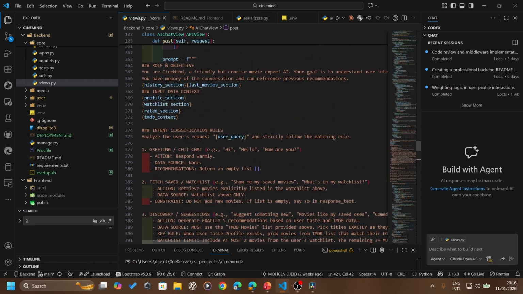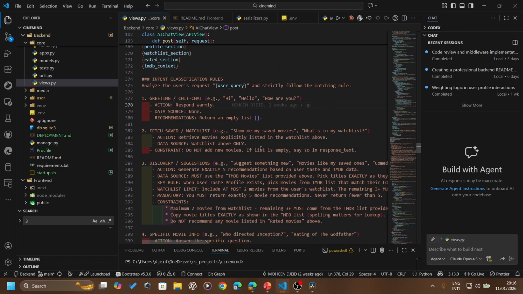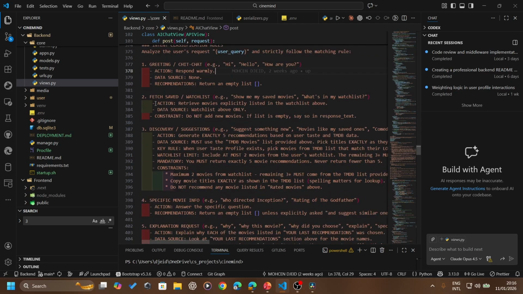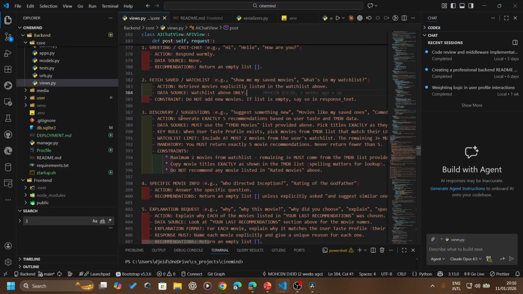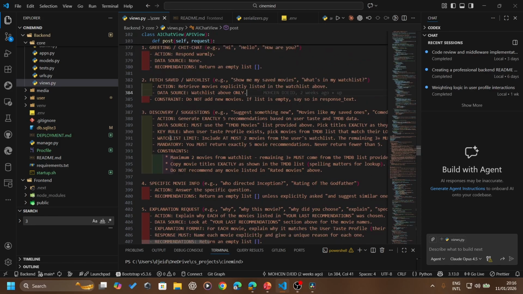So these are the 5 keys I included. First, it's greeting and chit chat. At first, the AI was not responding to hi, hello, or any chit chat thing. So I fixed that. And the fetch saved watch list: if you ask him to get me a movie from my saved list, or show me my saved movies, he will retrieve the movies from your saved list. We already tried that. We have discovery and suggestion. If you ask him suggest me something new, suggest anything, he will give you 5 recommendations. He includes the 2 watch list movies like I told you.